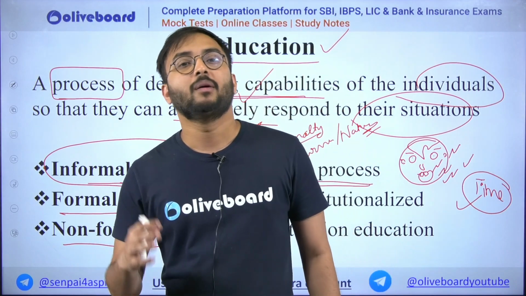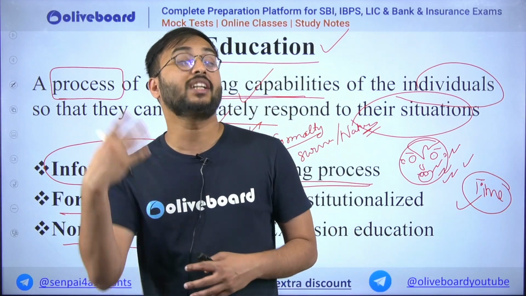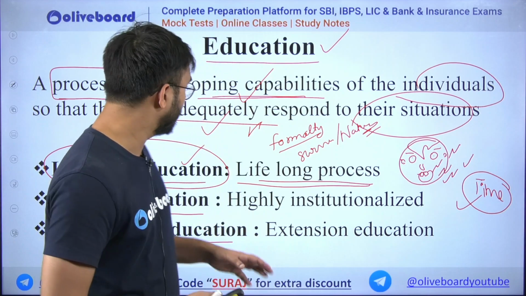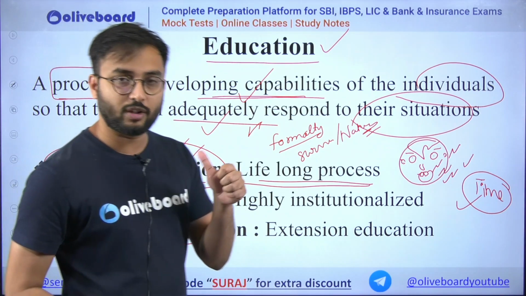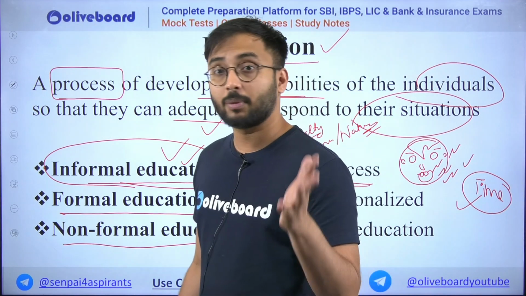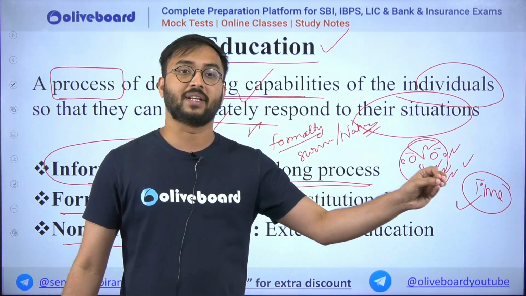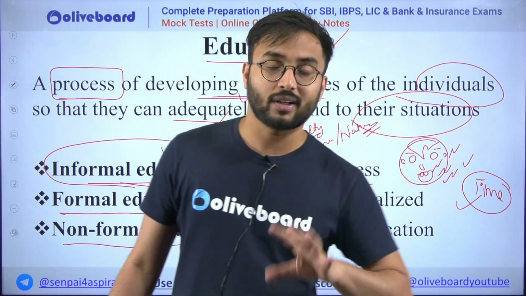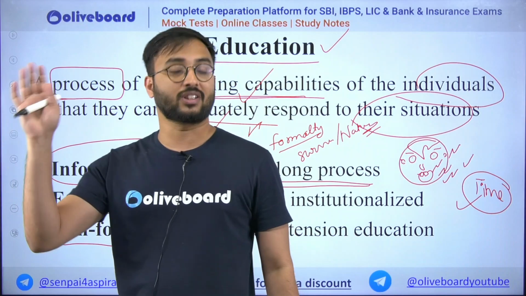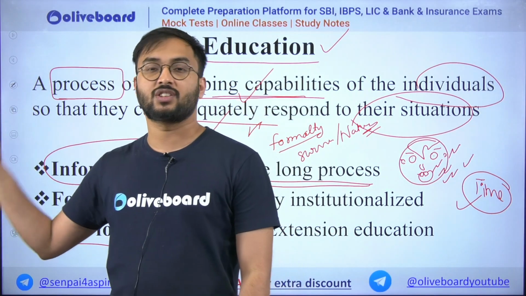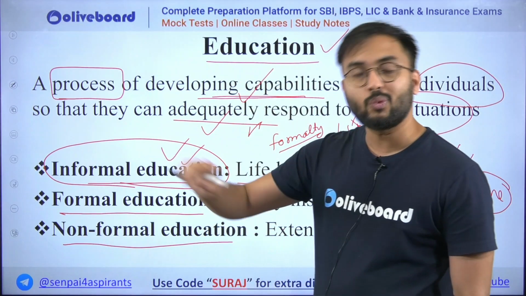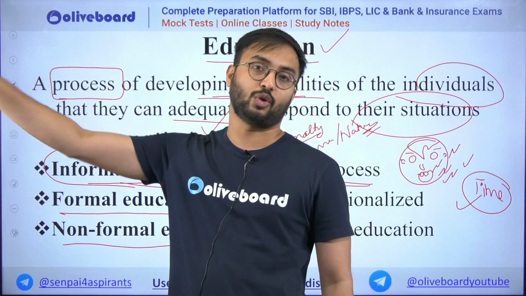For example, maybe a friend is telling you, don't study, let's cheat in the exam, right? Now this is also a thing which you are learning. So therefore, in informal education, always remember, there is no formality, no structure, no syllabus, no exam, but most importantly, there is experience. In the sense, either through your positive or negative responses, you would be learning from experience, from the people surrounding you, from your parents, friends, etc. So informal education is nothing but what you informally learn throughout your life, and you continue with that learning.